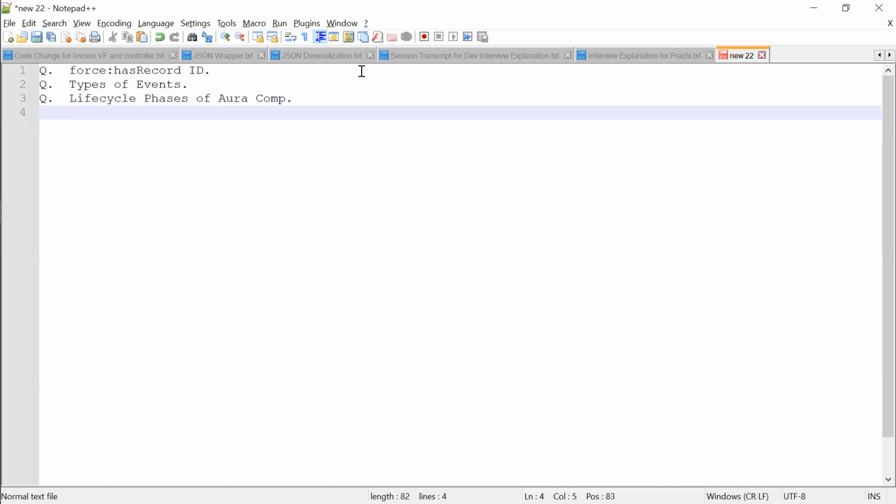So first init, then render the body, then after render we can communicate with the Lightning component's body, and finally the custom render.